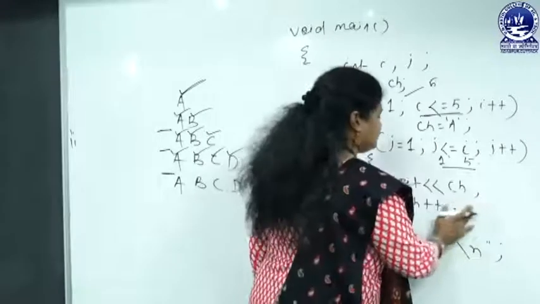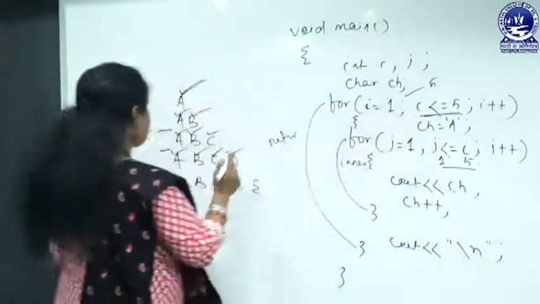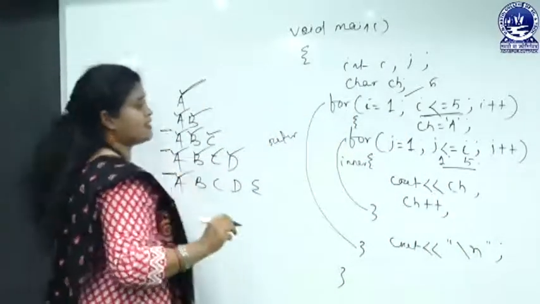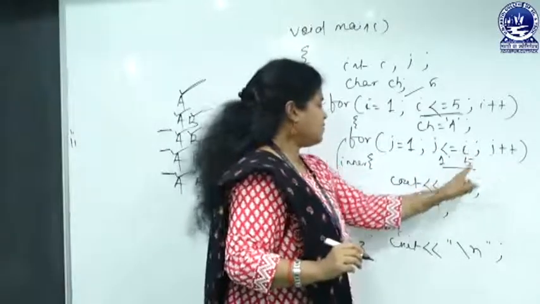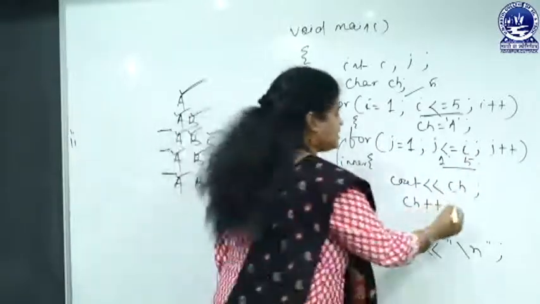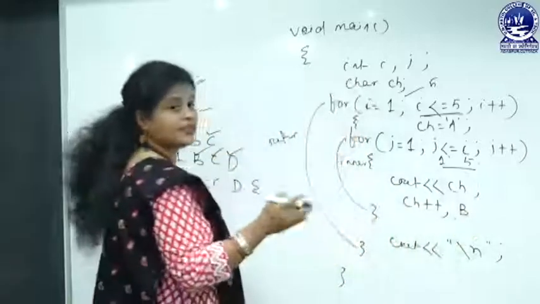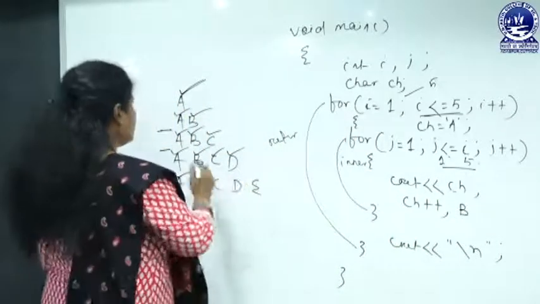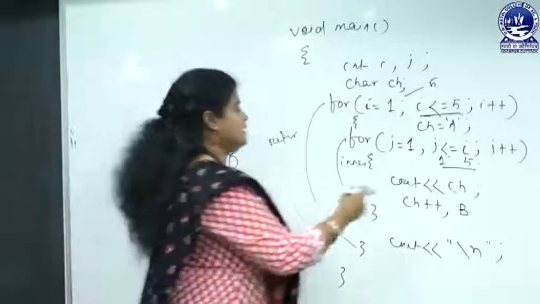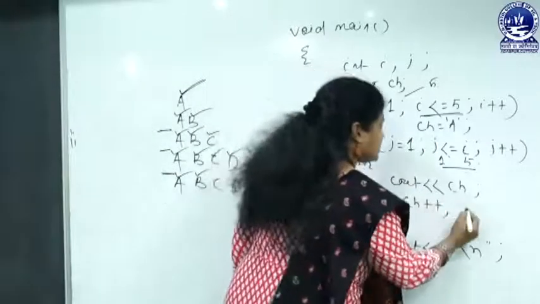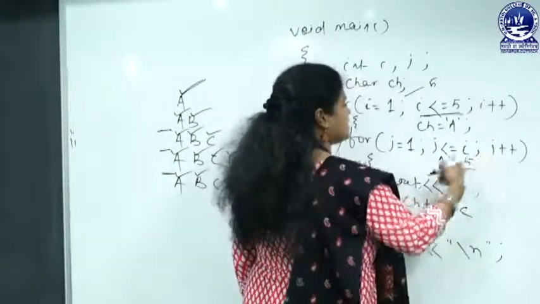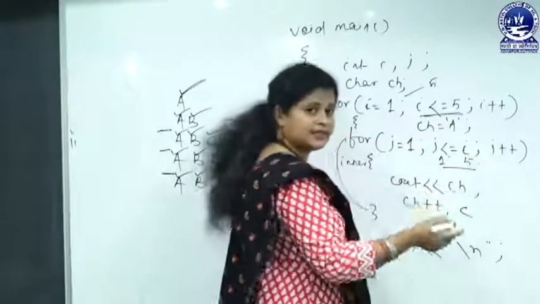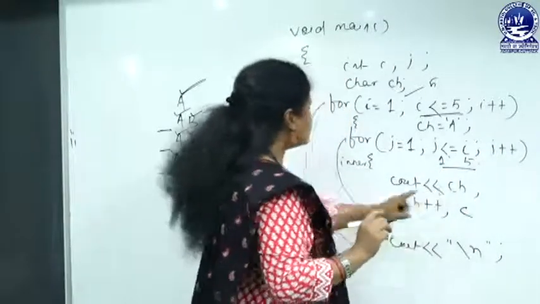Cout ch. Initially ch is A, that's why we will get this output. Then j++, second iteration, now previously ch was B and we will get this output. Then ch++, then again j++, and this condition is true. Cout ch.